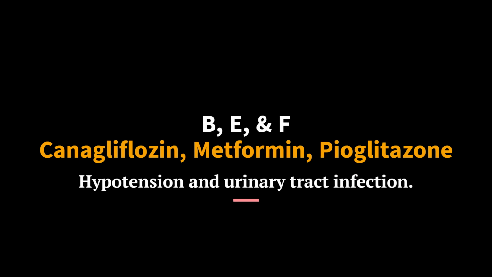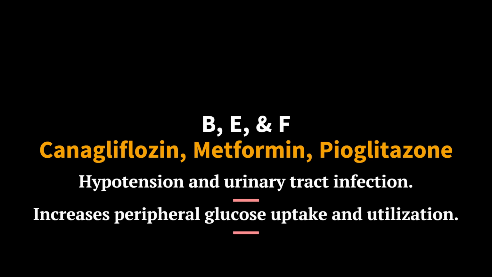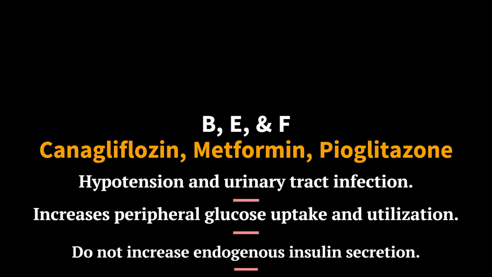B, E, and F. Canagliflozin, metformin, pioglitazone. Sodium glucose cotransporter 2 inhibitors, for example canagliflozin, dapagliflozin, act in the kidney to decrease the reabsorption of filtered glucose. Major side effects include hypotension and urinary tract infection. Metformin is a biguanide that decreases hepatic glucose production, decreases intestinal glucose absorption, and increases peripheral glucose uptake and utilization. Thiazolidinediones, for example pioglitazone, increase insulin sensitivity by increasing glucose utilization and decreasing glucose production in adipose tissue, muscle, and liver. These agents have a low risk of hypoglycemia and do not increase endogenous insulin secretion.